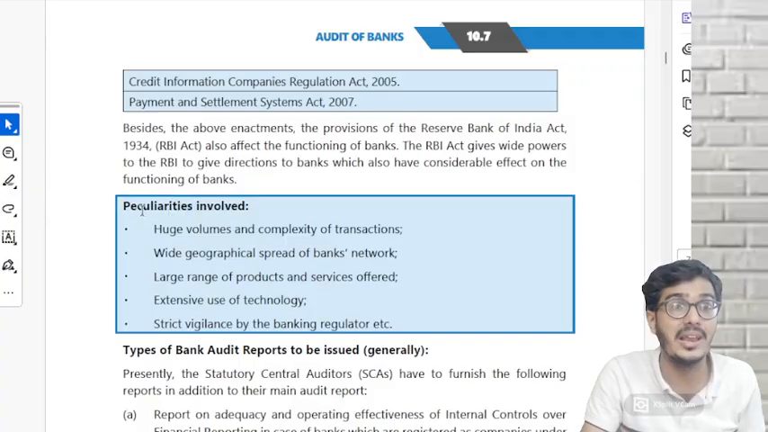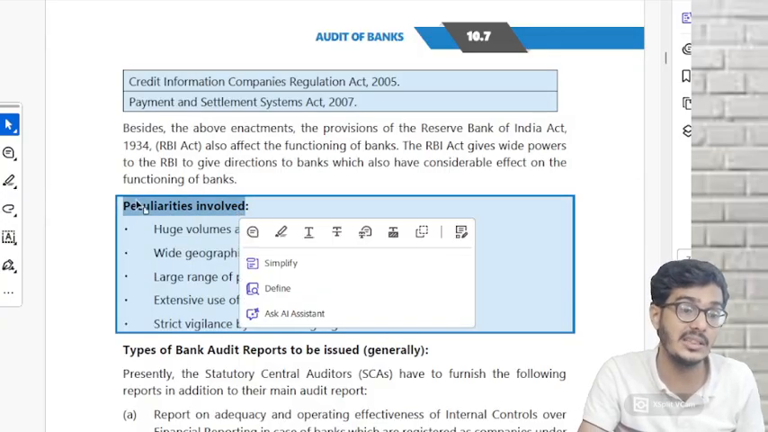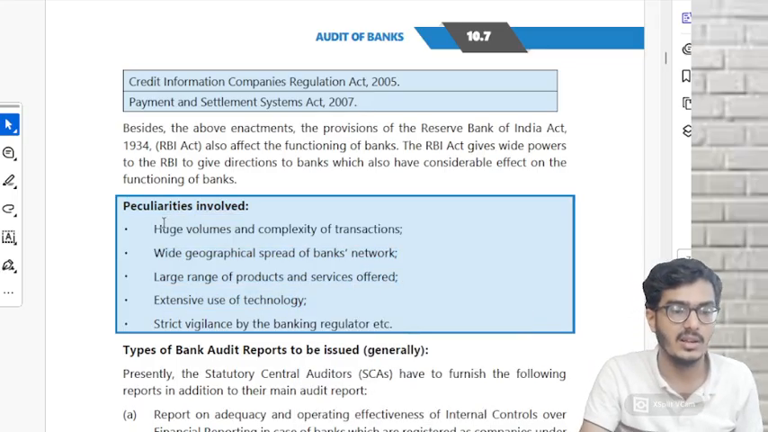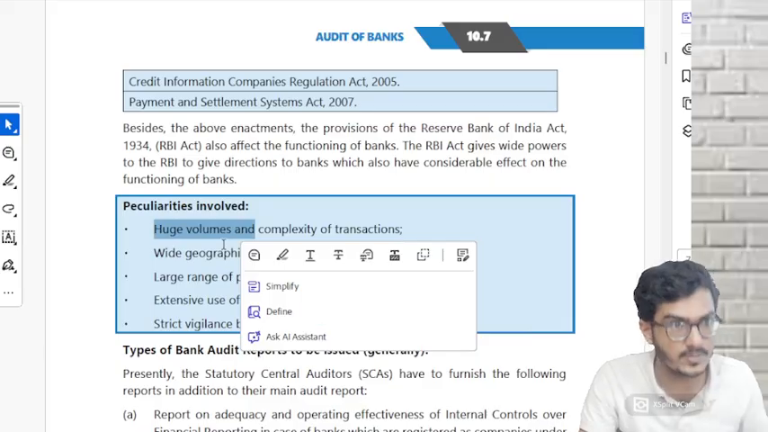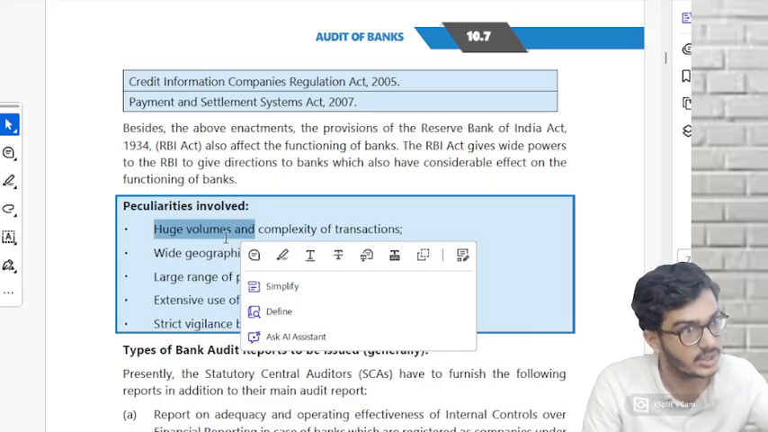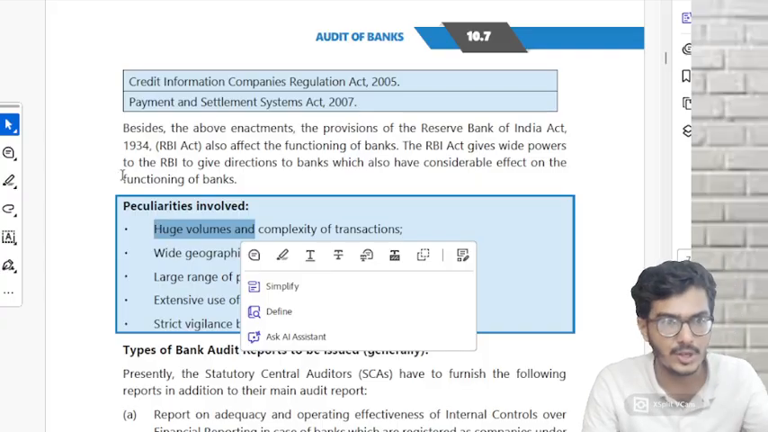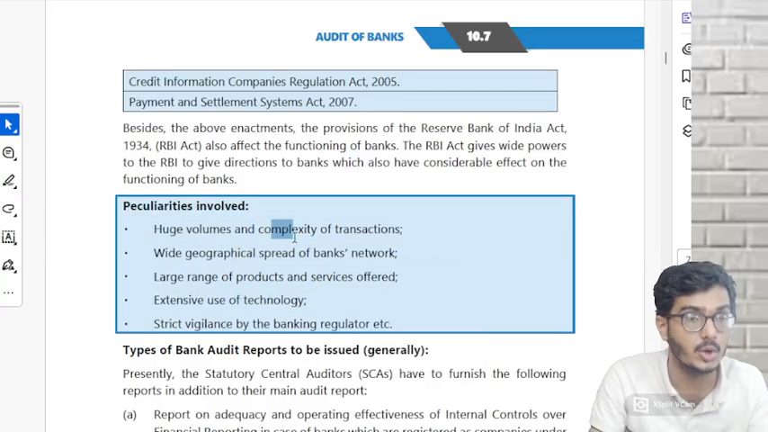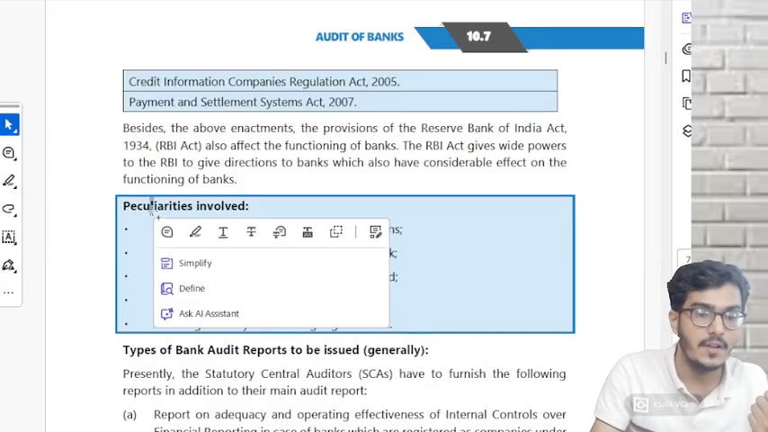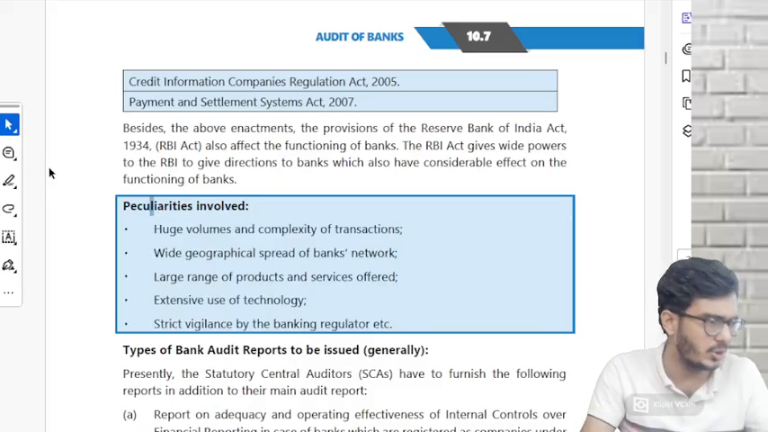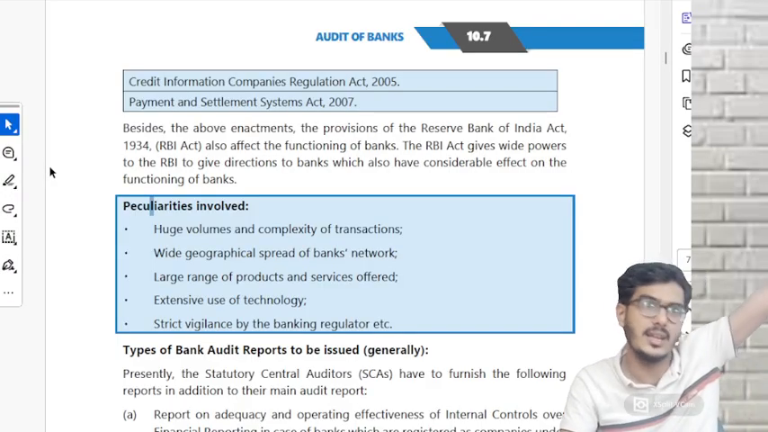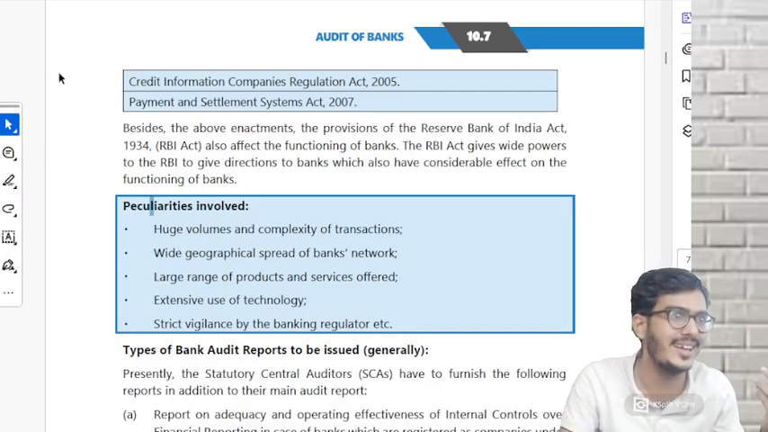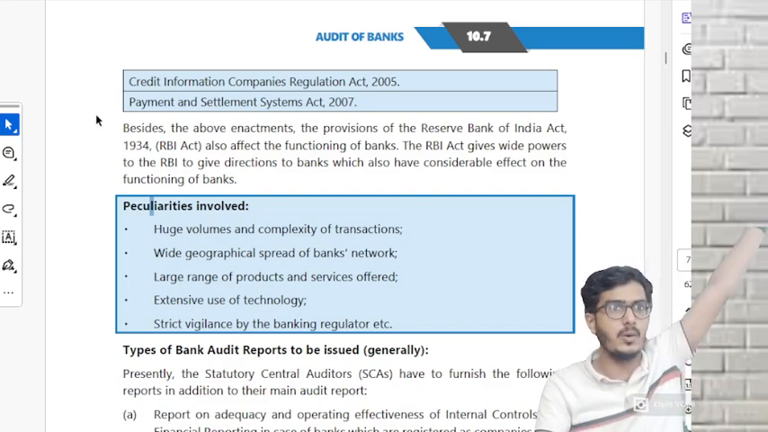What are the peculiarities? What are the unique features involved in the banking sector? Huge volumes of transactions they handle. Come on, how many accounts has the banking sector opened? I have got 3 accounts. See the population of India. So, huge volumes of transactions, complexity of transactions, wide geographical spread. Geographically, you withdraw money from an ATM in Jammu and Kashmir, and it gets debited from your main account. Correct or not? They have spread out geographically.